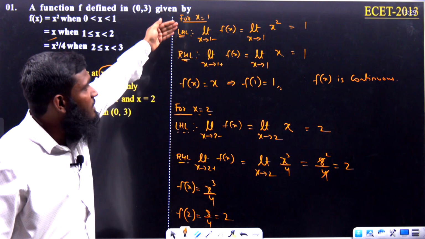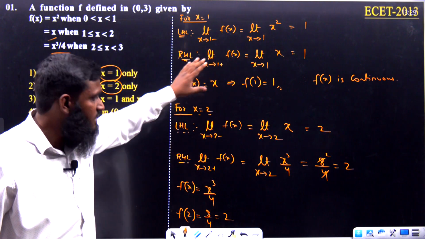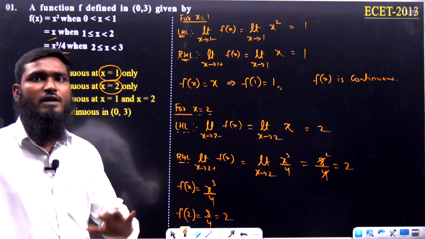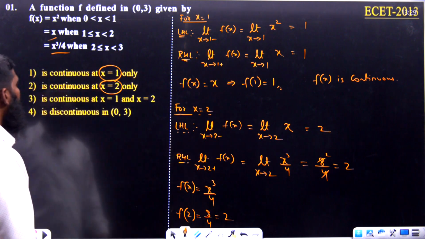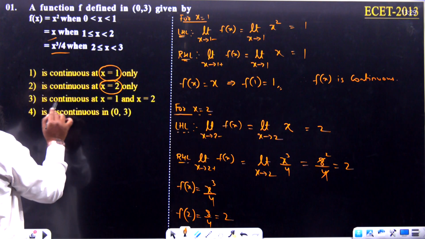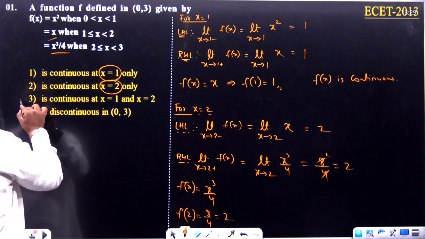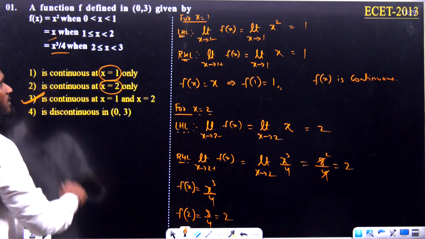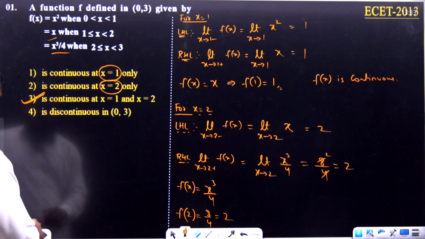So for x is equal to 1 also we are getting the function is continuous. For x is equal to 2 also we are getting the function is continuous. So which option will be correct now? That this function is continuous at x is equal to 1 and x is equal to 2, means option number 3 is correct. Let's see the next question over here.